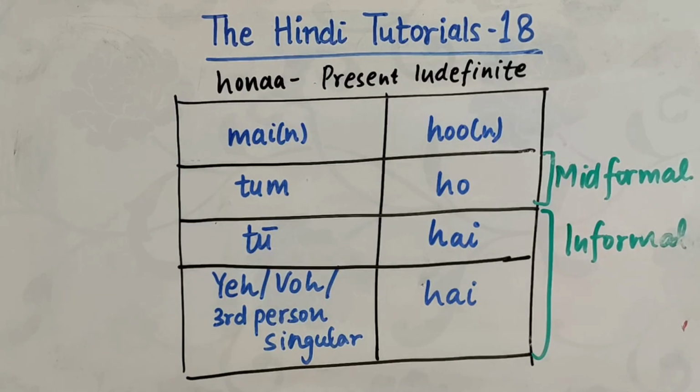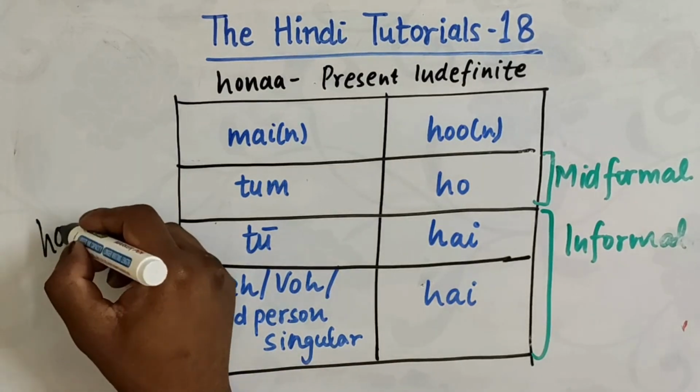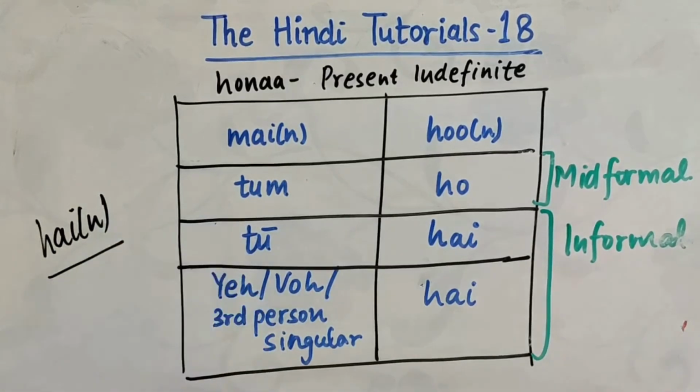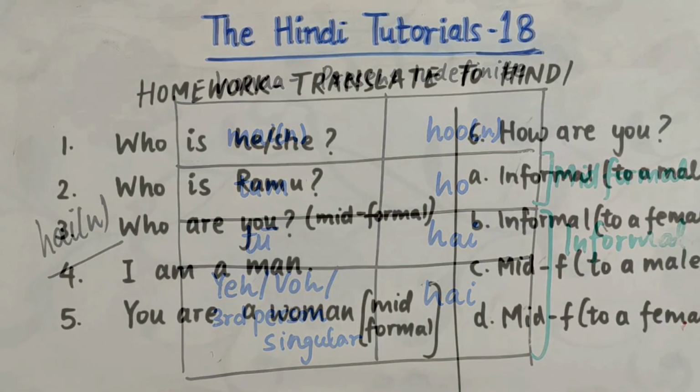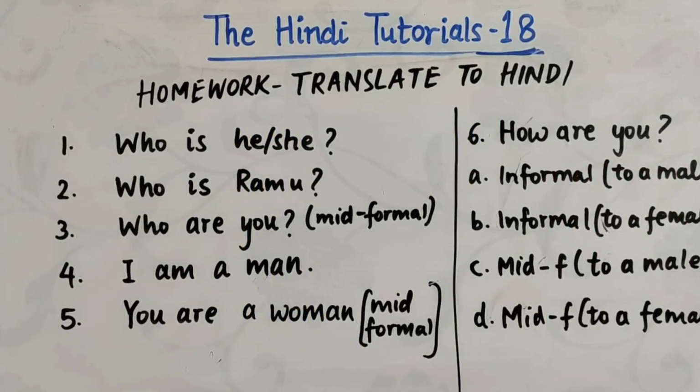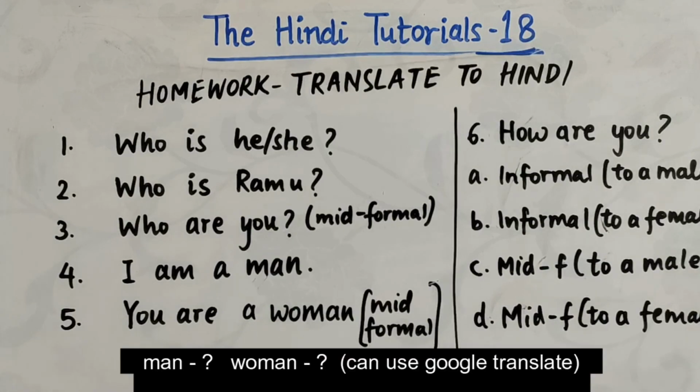In the next lesson, we will learn when to use हैं. ठीक है? Now I will give you homework, whose answers you have to comment below. Now here you can see your homework, in which you have to translate these sentences to Hindi. Now since we have not learned this much Devanagari, you are supposed to answer them in Roman letters.